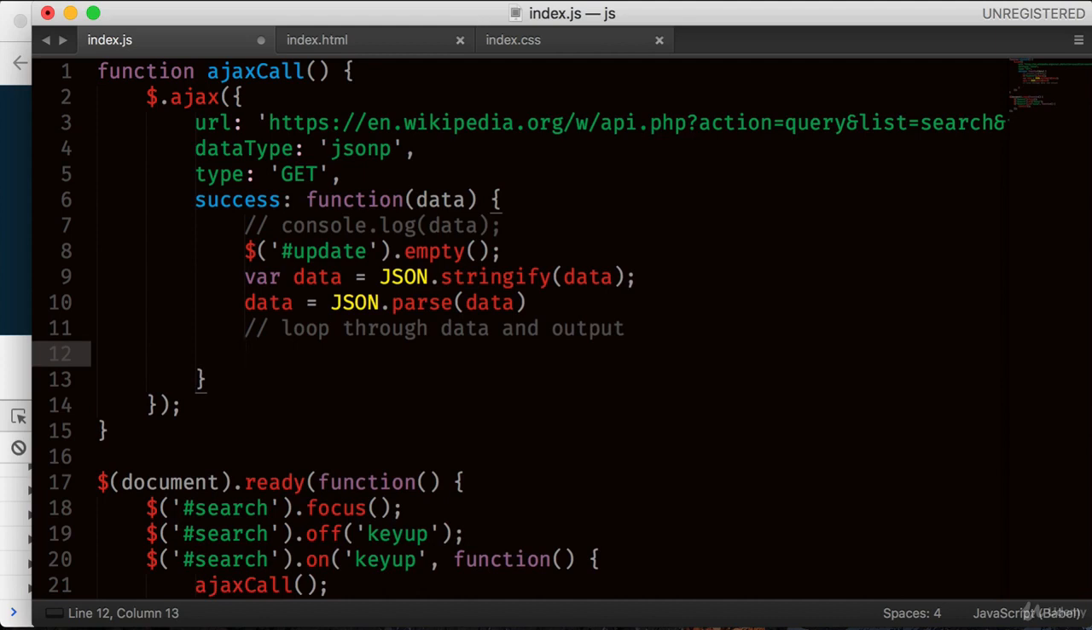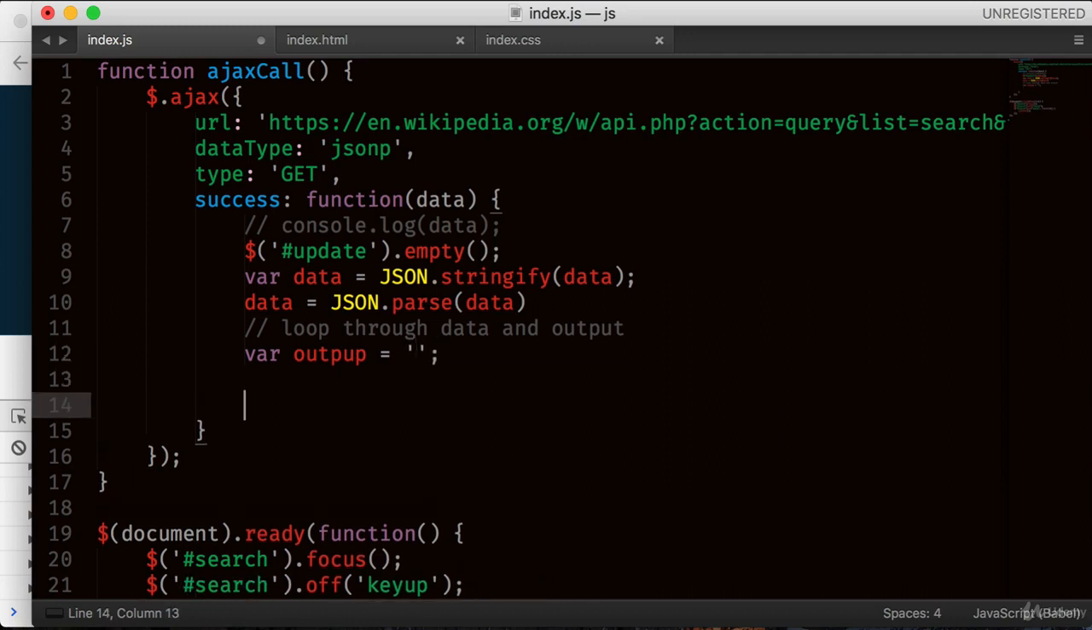For example, first let's make a variable with the empty string. Okay, variable output, where we're going to put output, its initial value will be empty by default. So the output will be empty, but as soon as we get this data, we can append that data to this output.